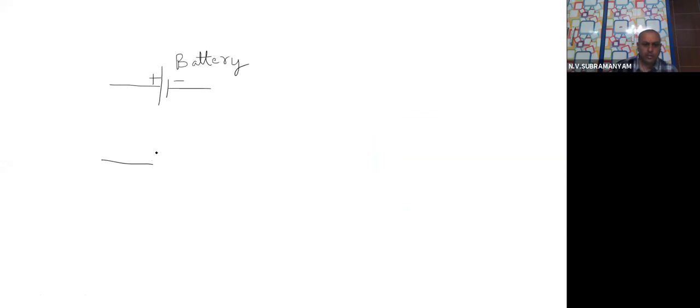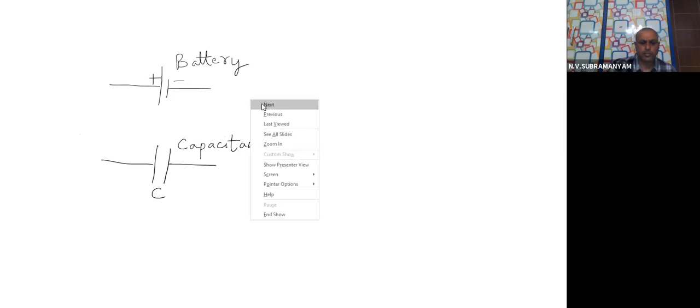But see these lines, equal length lines. One big line, one short line, that is battery. Two equal spaced lines, that is the symbol for capacitance. Students should remember this point, very, very important. When you are drawing circuit diagrams, don't make the mistake of drawing one big line and one small line for a capacitor. Always draw equal lines with small spacing between them.